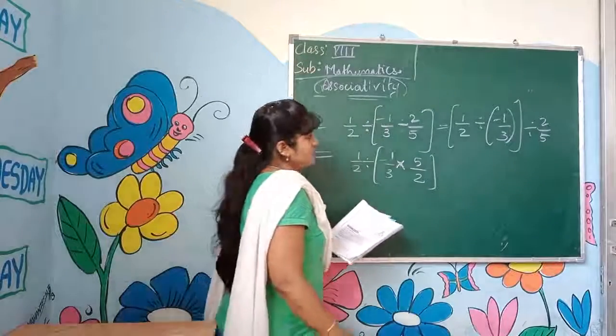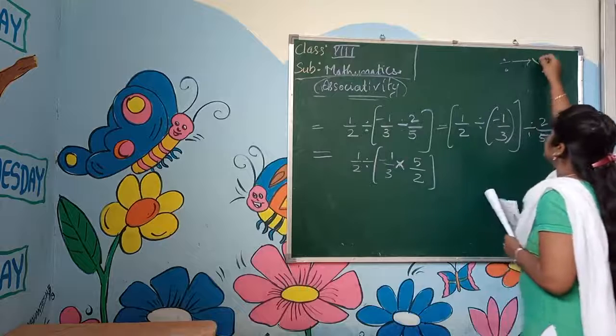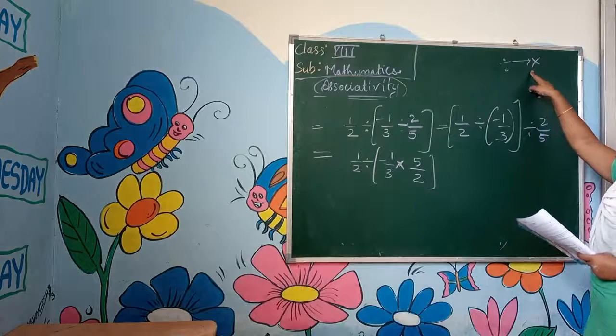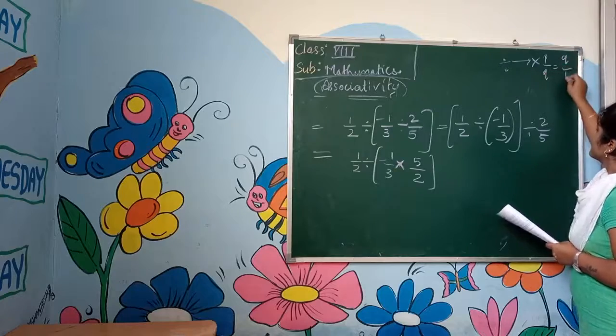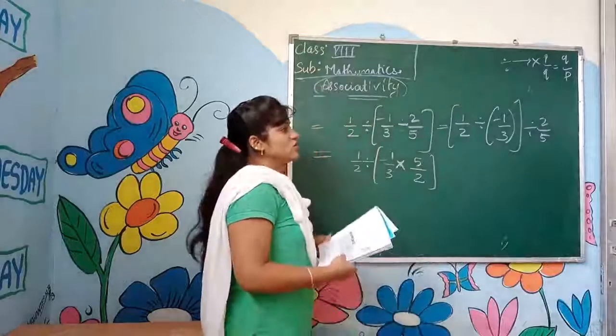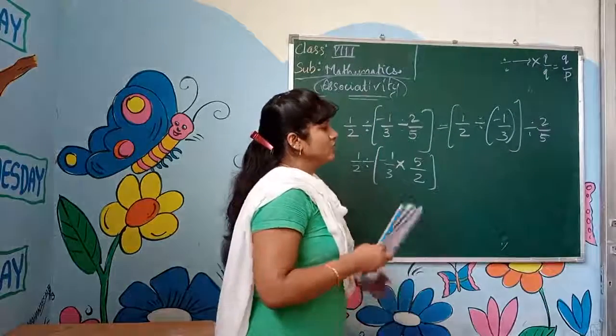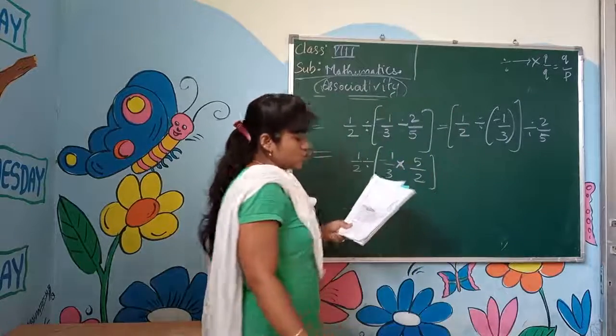Understood now? Reciprocal. When we are converting the sign from division into multiplication, we have to reverse the quotient. Understood now? Understood now how to convert the quotient? Okay? Okay. Okay, how to read the questions, understood now?